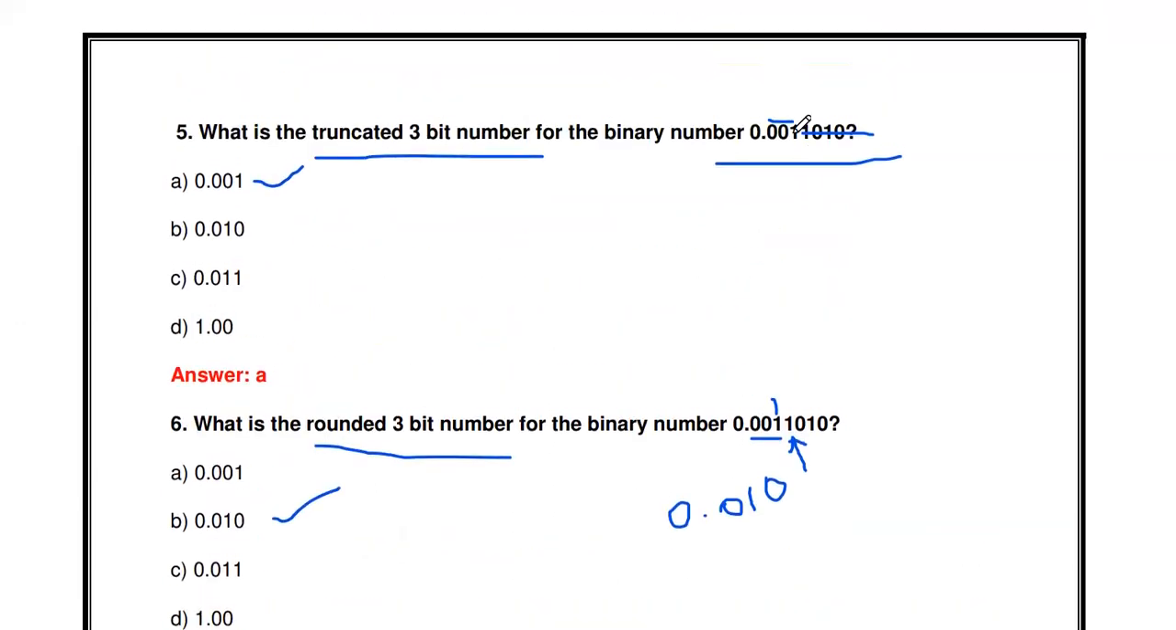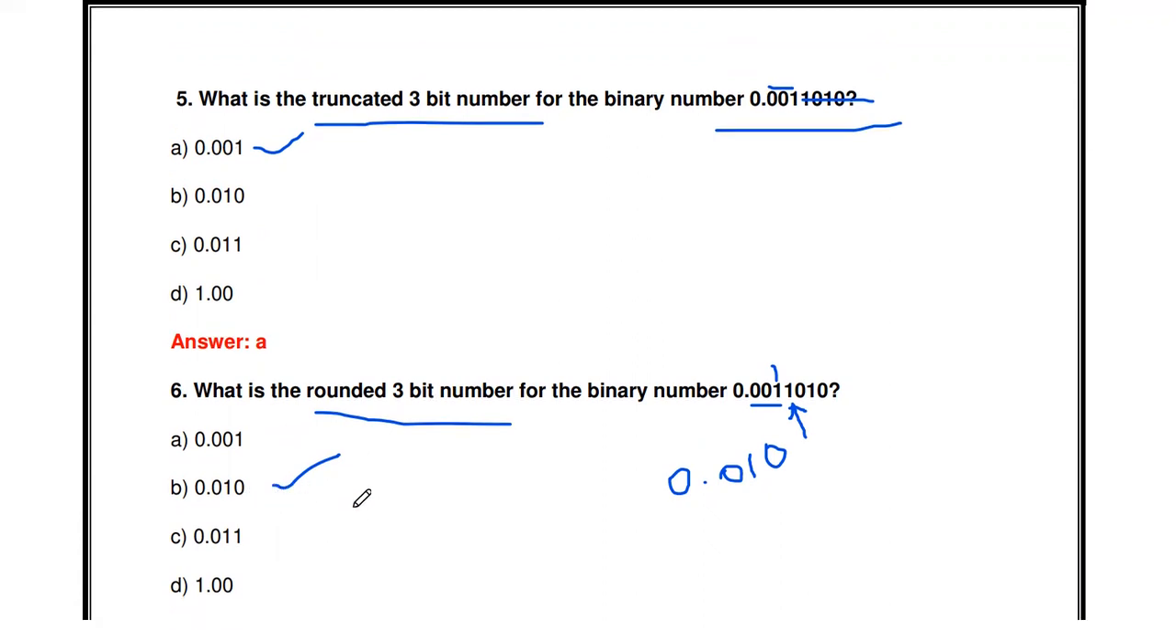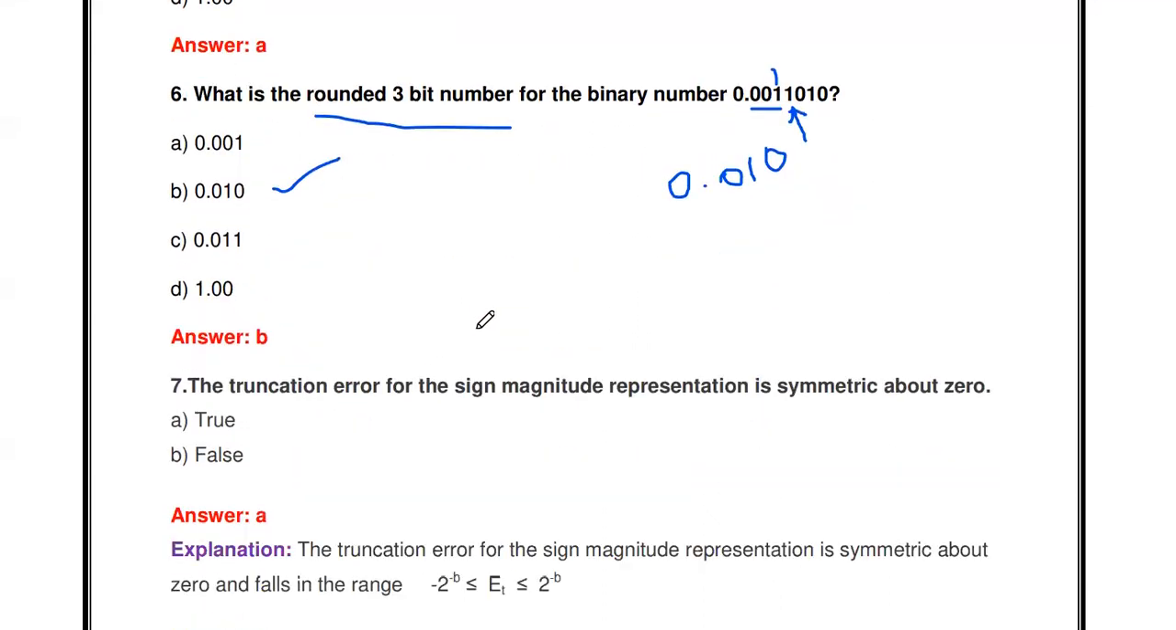So you see, for the same number, if you are using the quantization process of truncation, we will get the answer 0.001. If you are performing the rounding process, we will get the answer 0.010. So these are the two types of quantization.